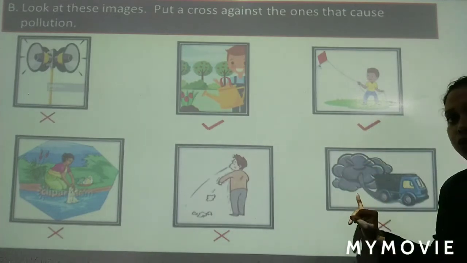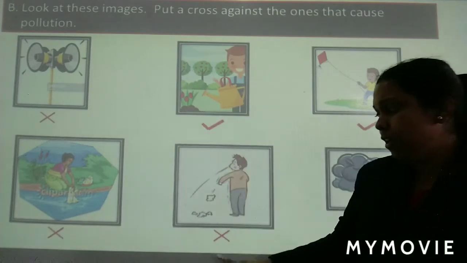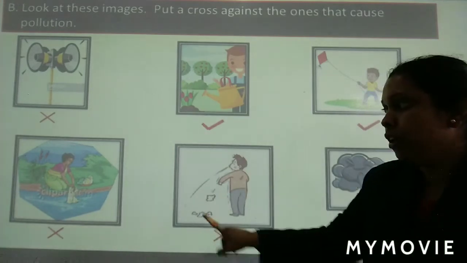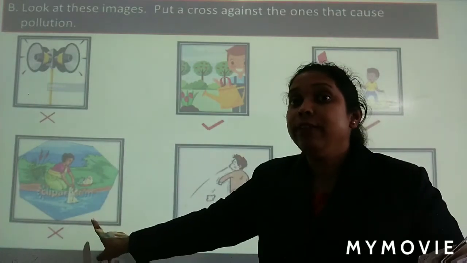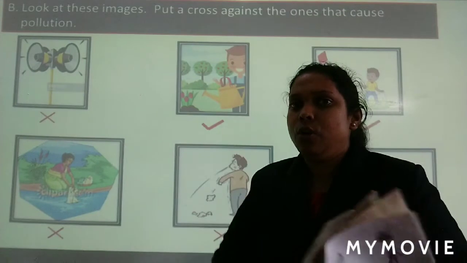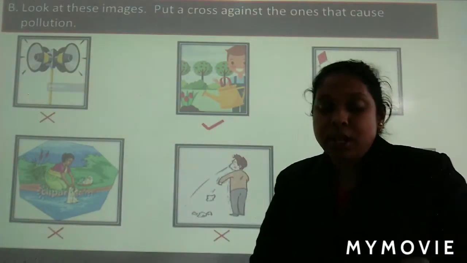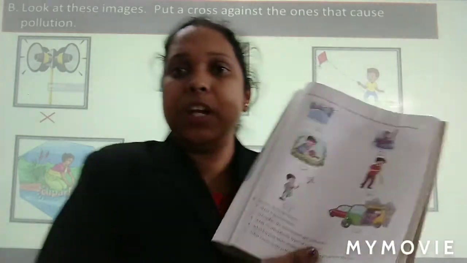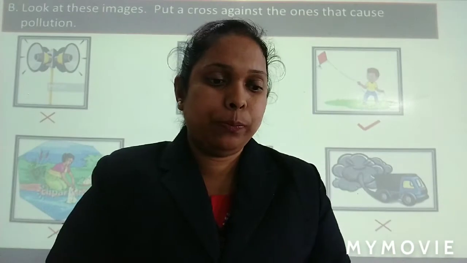Vehicles giving out smoke. Cross. Boy spitting. Cross. Lady washing clothes in water body. It's wrong. Okay? Done? So the next is questions and answers. This we are going to write in our copies. Okay? Now turn your page.